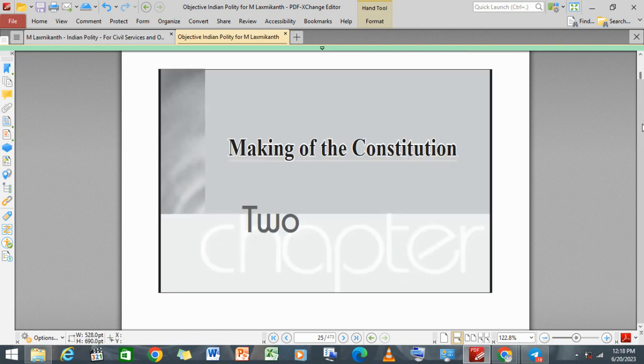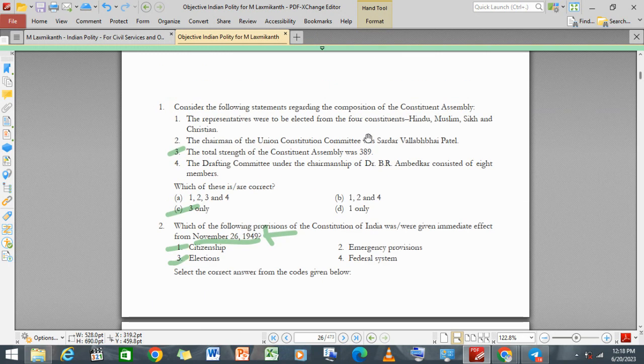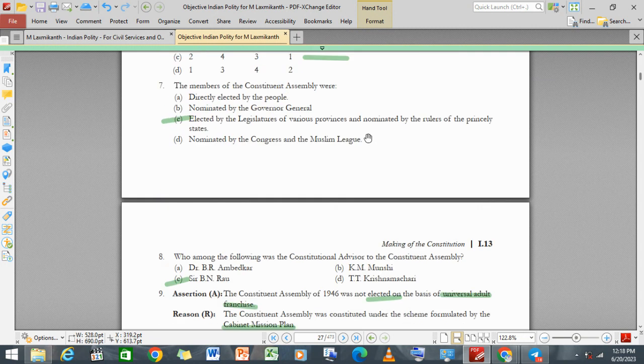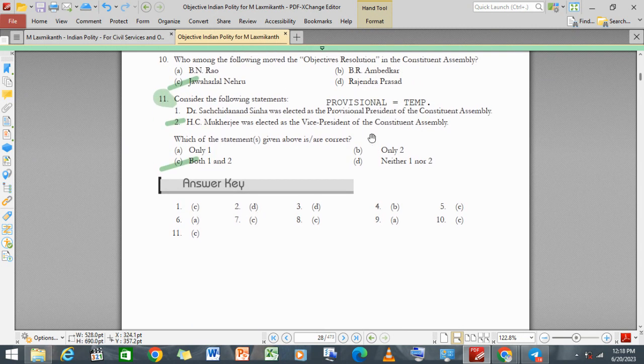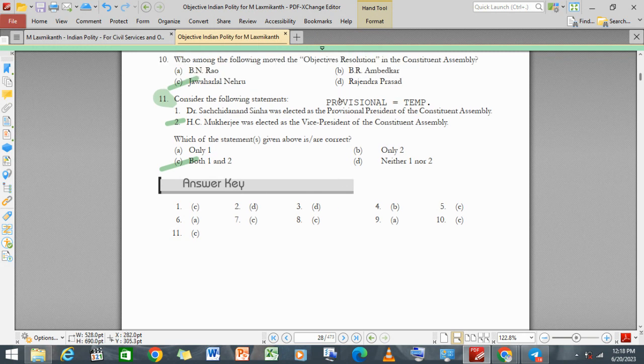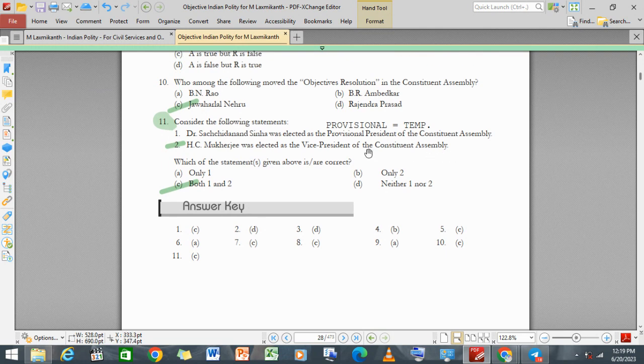I will be discussing more on it, but I think we did quite good. We almost did everything, and only because of the confusion, we couldn't answer that last question. But we got to know that temporary is provisional president of the Constituent Assembly.